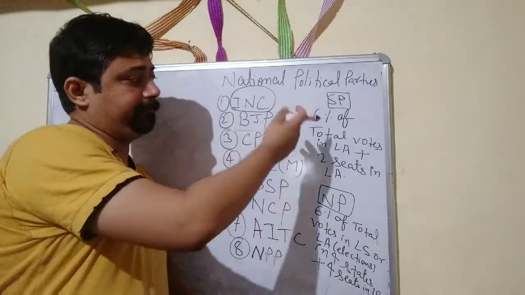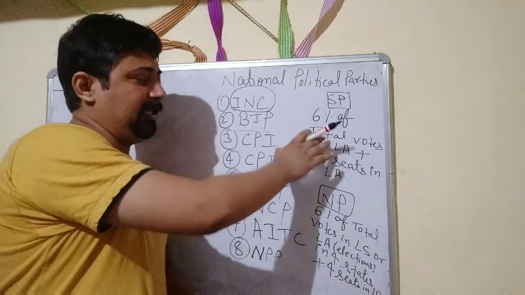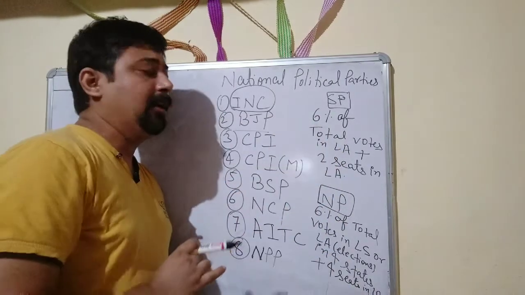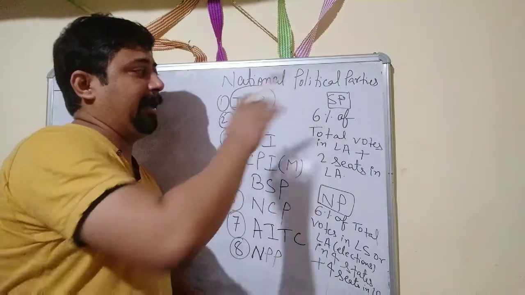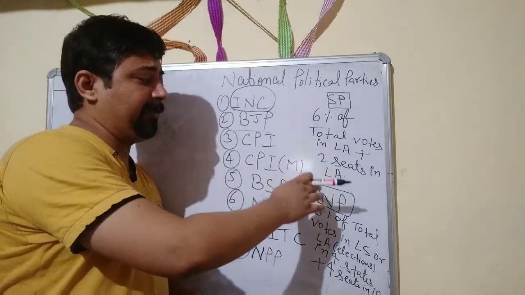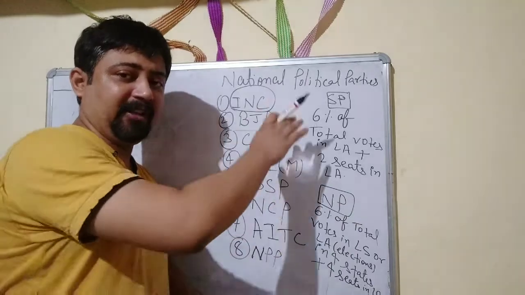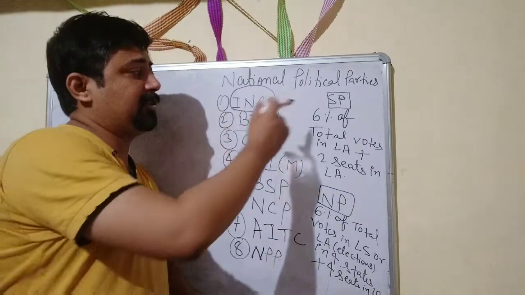Now, apart from that, what is the criteria? Basically, here 2 criteria have been written. So let us discuss one by one what is the criteria for becoming a state party or regional party, and what is the criteria for becoming a national party. So there are 2 different criteria written here. Let us discuss them one by one.